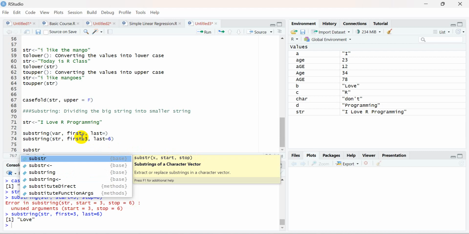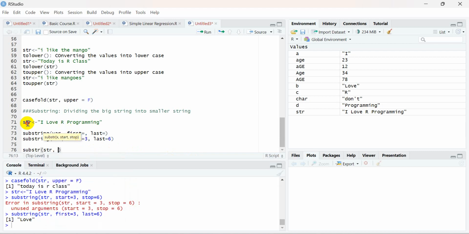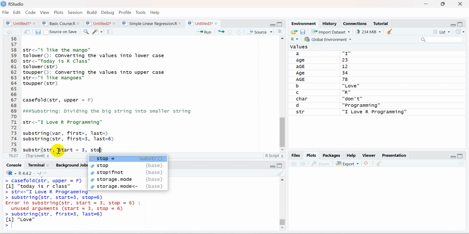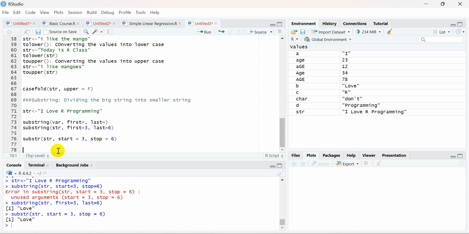So substr is there, right? And in substr we need to pass the string, whatever string I have. So let's suppose I have this particular string, and over here I will specify start, maybe I will specify 3, and stop I will specify 6. Now it will take the substring "love" from this particular bigger string. So these are the two very important functions you can utilize just to make a substring from the bigger string. Very important function it is, and in real life examples these will be very useful functions.